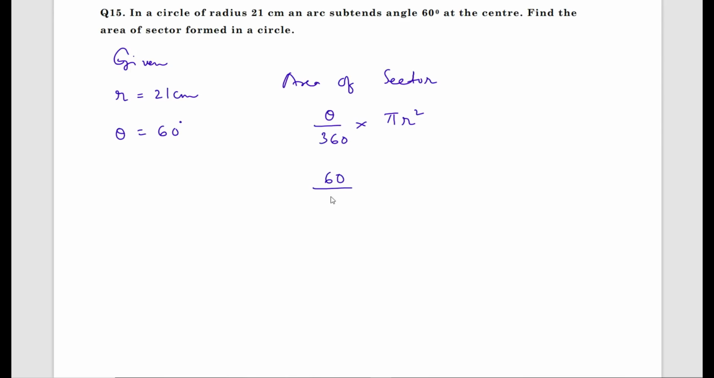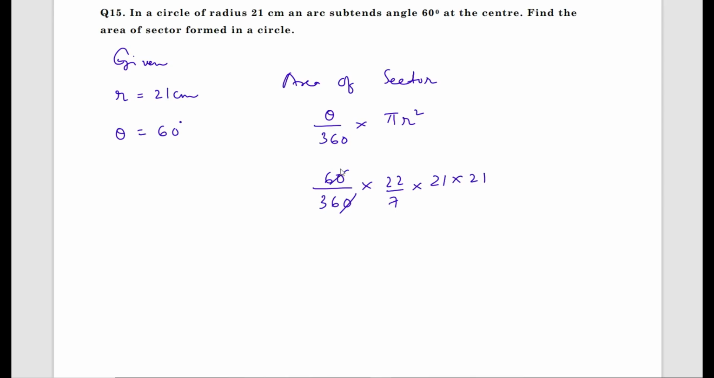Now I'll write out the given data. What is given? Radius r equals 21 centimeter and theta is 60 degree. What is the area of sector? Area of sector is theta by 360 into pi r square. Students, this is a question from the unit areas related to circles. So theta value is 60 by 360 into pi value 22 by 7. Radius is 21, that is r square is 21 into 21.